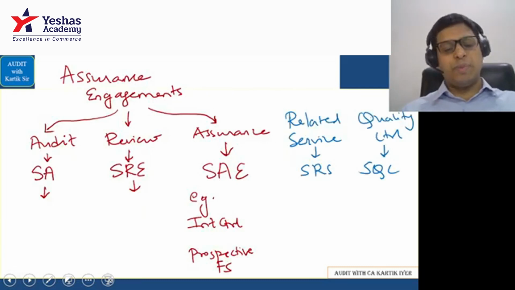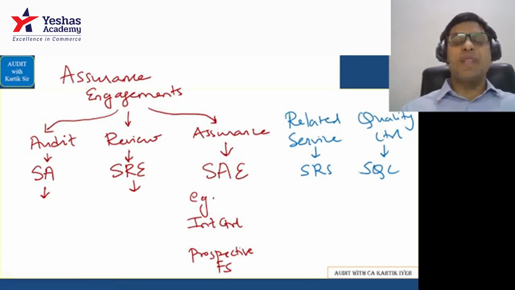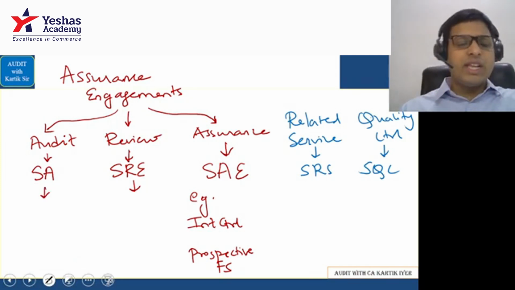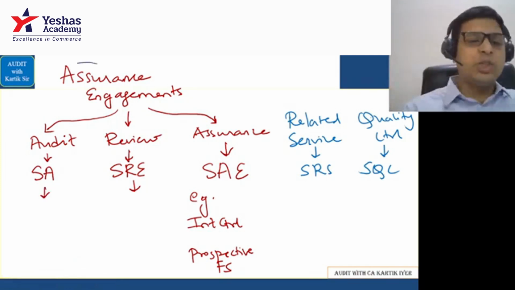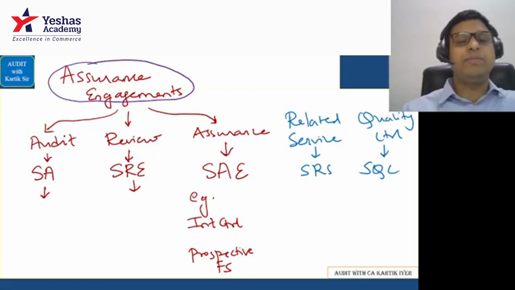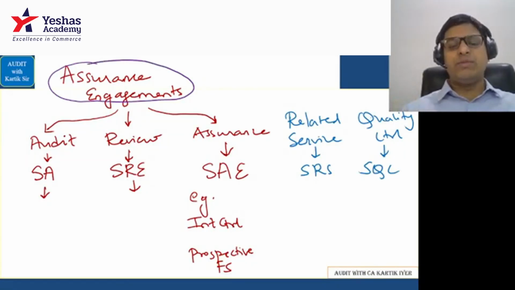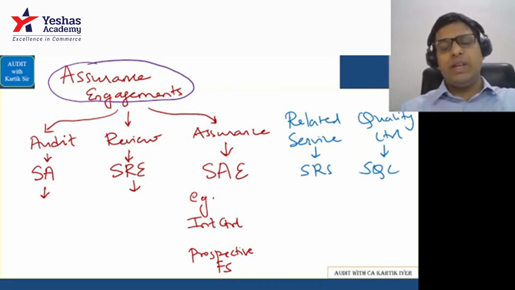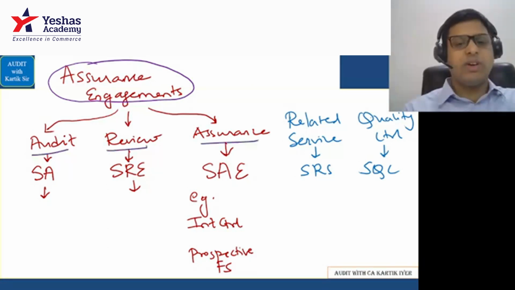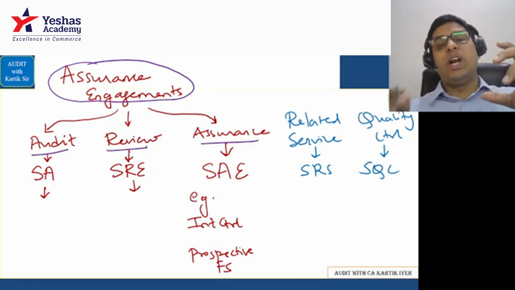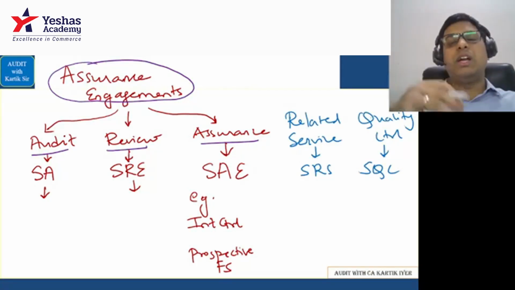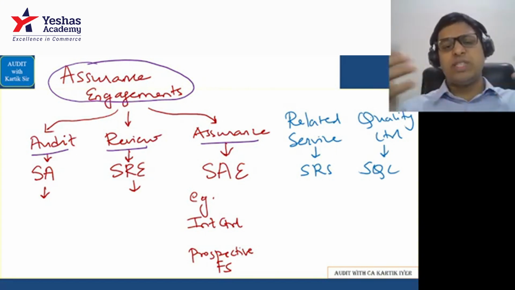Then we enter into this part. Now, what are the various types of engagements the auditor can enter into with the client? Okay, so there is a blanket, overall expression called assurance engagements. Now, assurance engagement basically means what? Assurance engagement means the auditor is just providing an assurance to a third party regarding what the client has done. Client means the company. So, the company is appointing you to do the audit work or the review work or the assurance work. All these three get covered in something called assurance engagement. So, audit is a type of assurance engagement, review is a type of assurance engagement, and assurance, of course, is a type of assurance engagement.